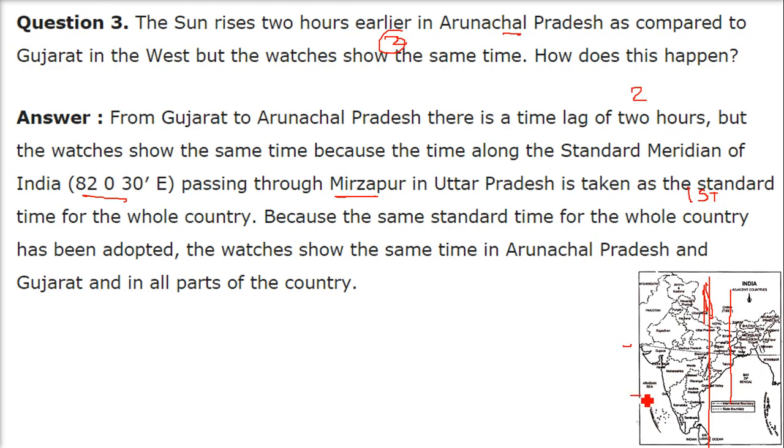Even if you are in Lakshadweep or the Andaman Nicobar Islands, you will have the same time, because the same standard time for the whole country has been adopted. The watches show the same time in Arunachal Pradesh and Gujarat and in all parts of the country.